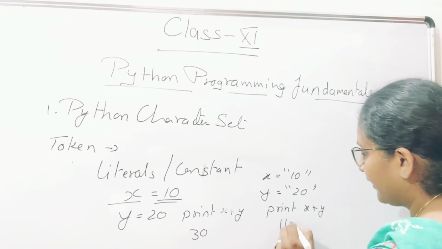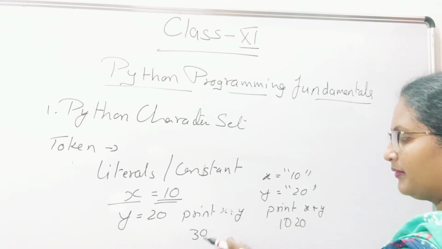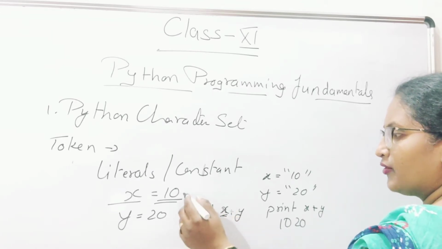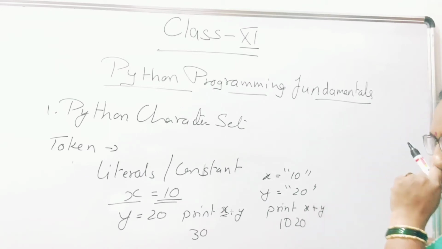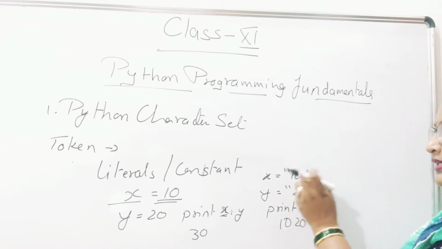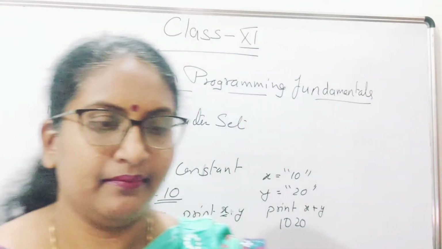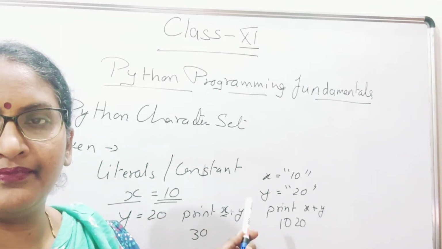It will print 1020. It will not print 30. Why? Because in the first case x is a numeric value, but here you are storing string values, the values written within double quotes. So this is your constant.